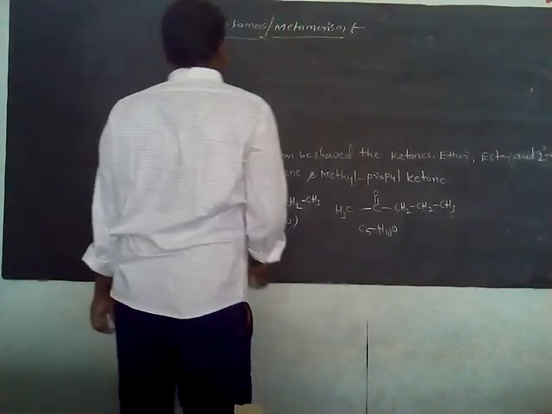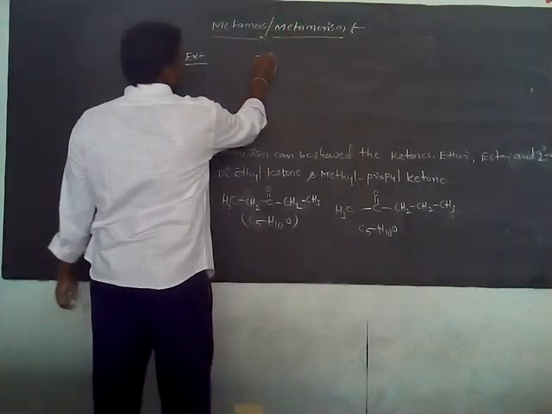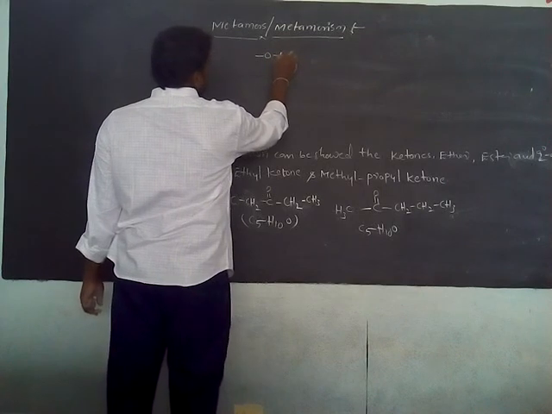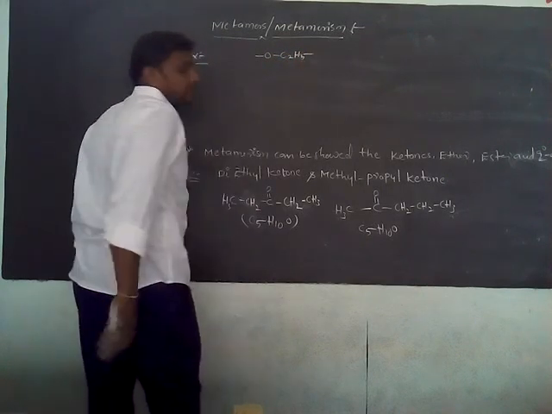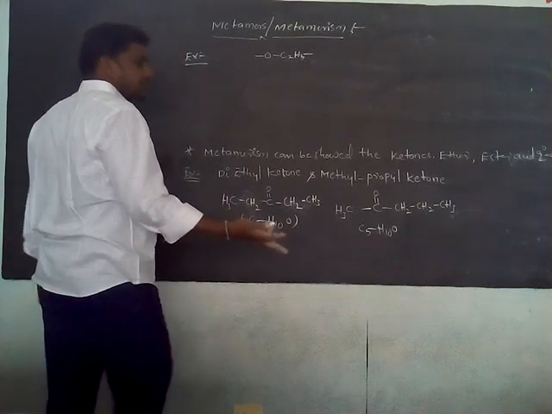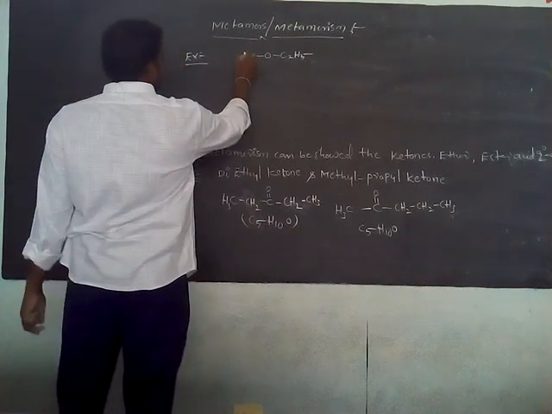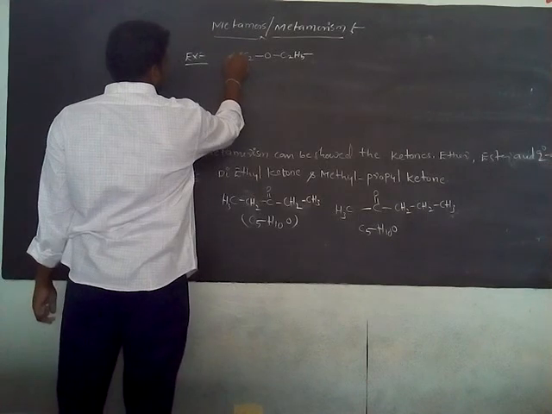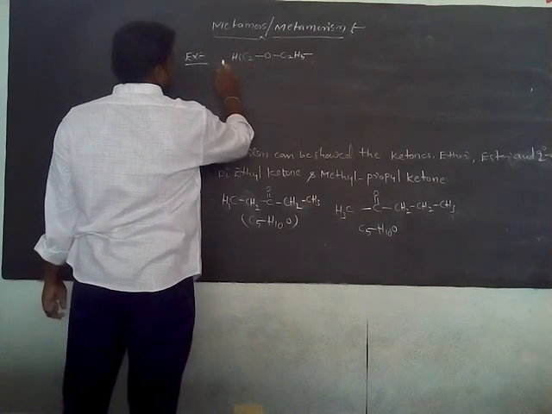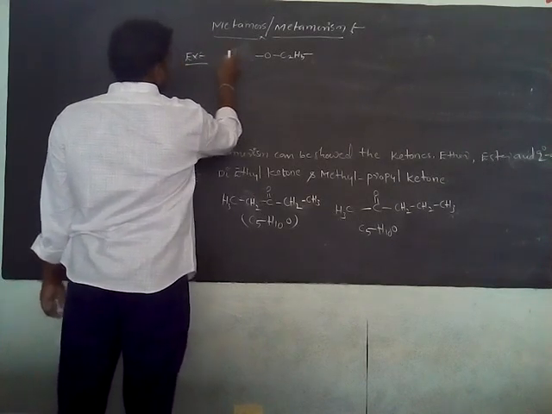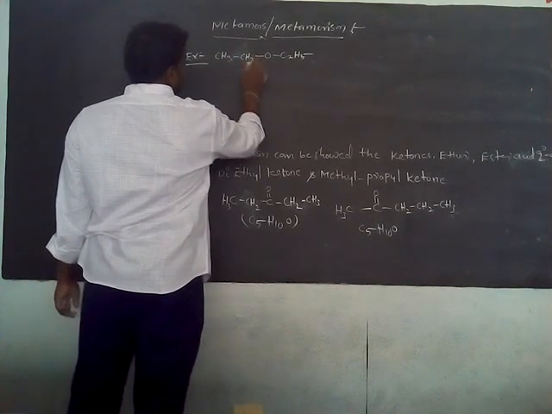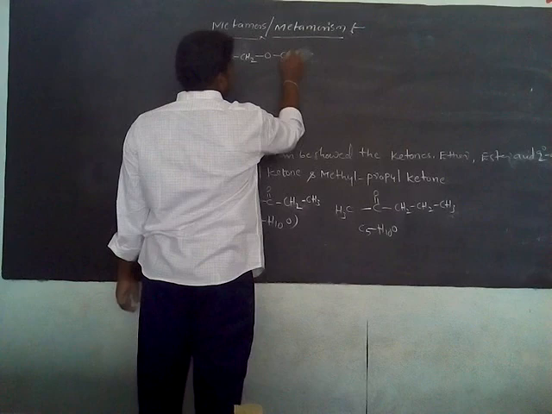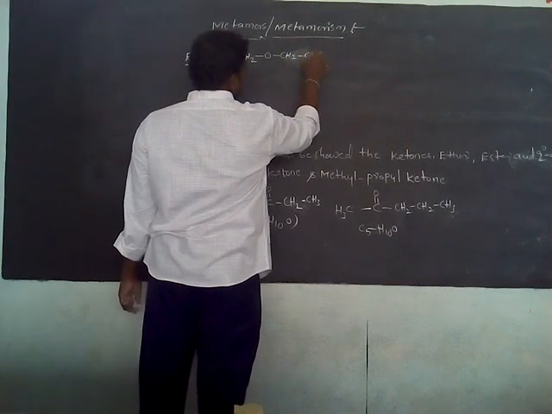Ethoxyethane. The ethoxy group is a single bond to O C2H5. This one is the ethoxy group. Ethane means C2H5 as well. For our convenience we can write it like this: CH3 single bond CH2 O single bond CH2 single bond CH3.